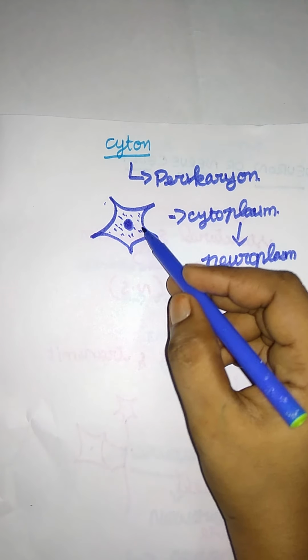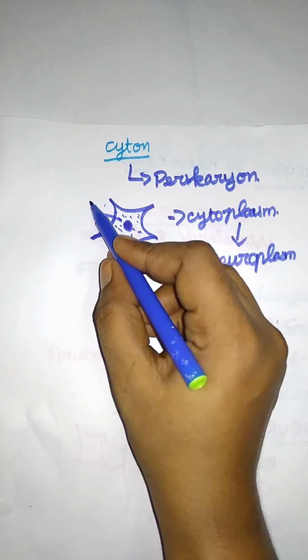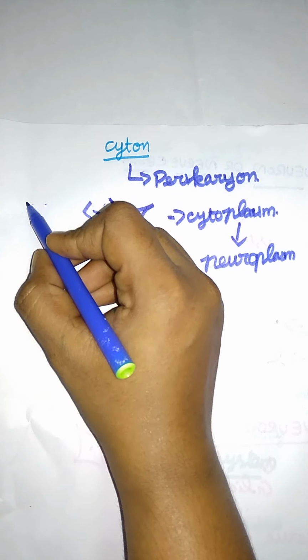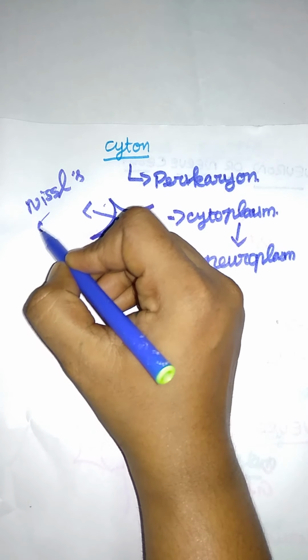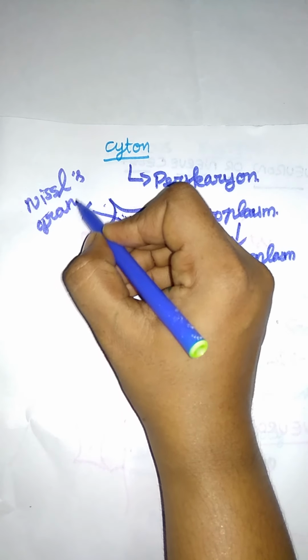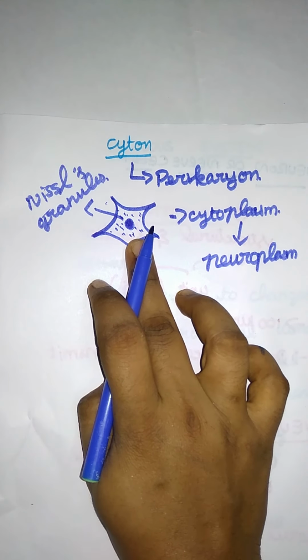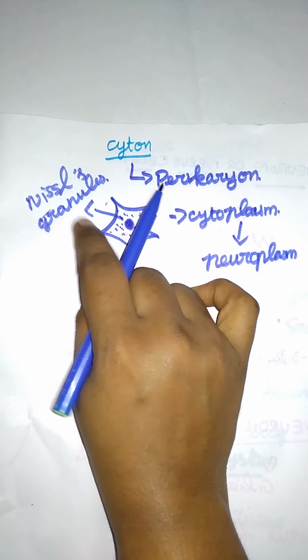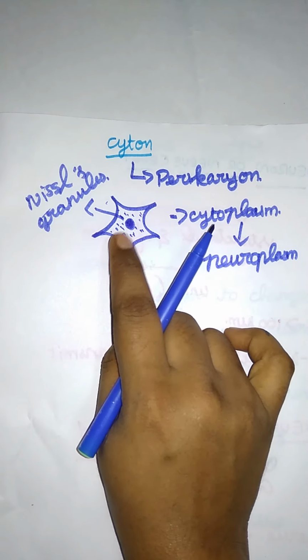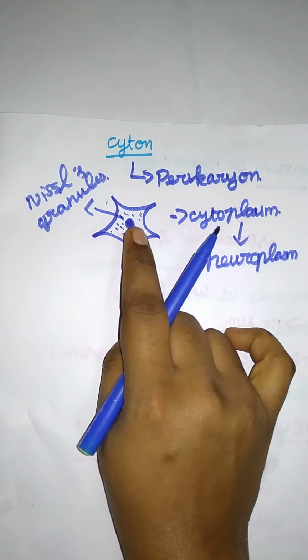They have granules, and there is another name for that: the Nissl granules. They have a large number of granules in the cytoplasm, called Nissl granules. A neuron does not have the ability to divide.